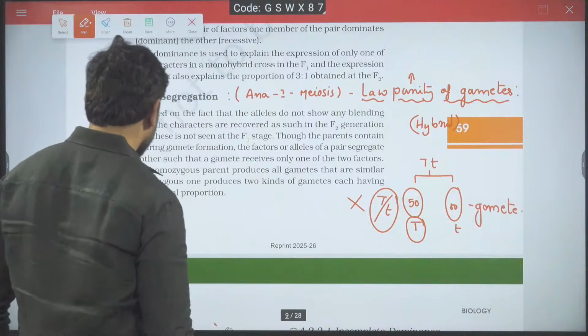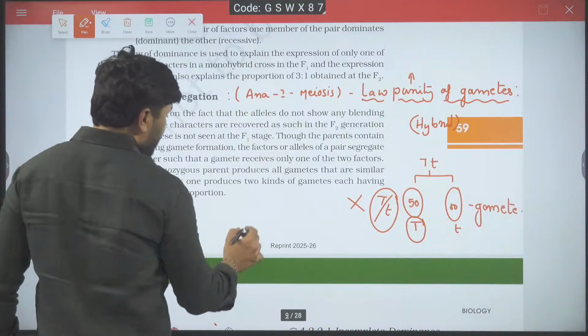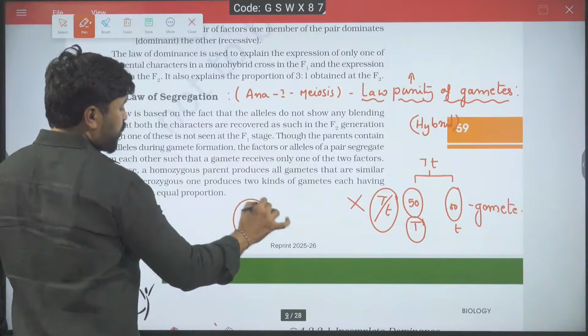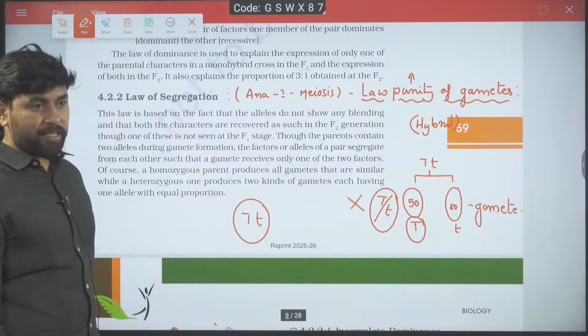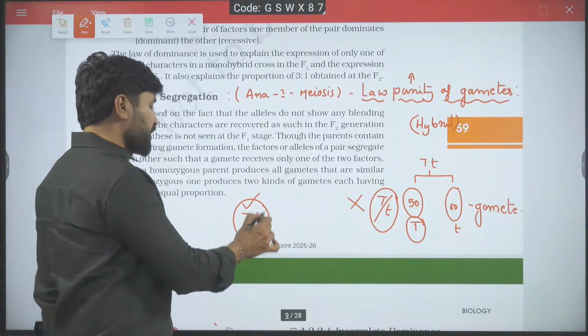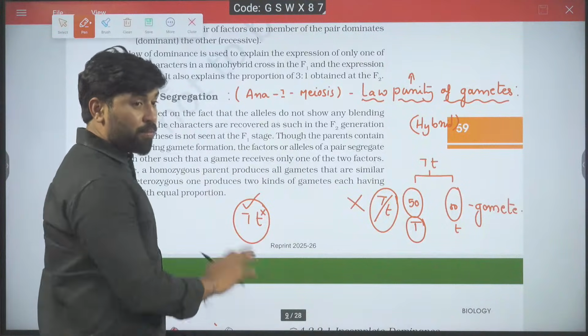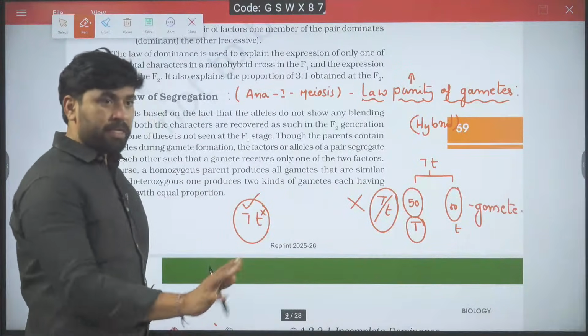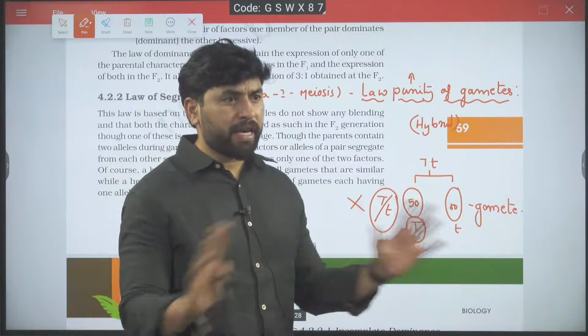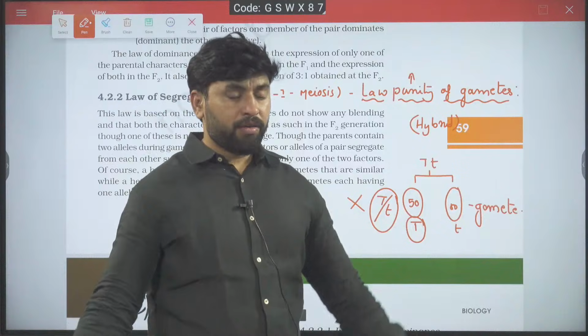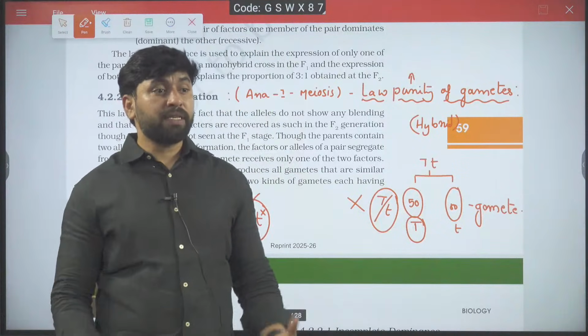This law says that whenever we have two alleles present together in an organism, one could express or not express, but both never mix. Mixing of genes or characters never occurs whenever two alleles are present together.